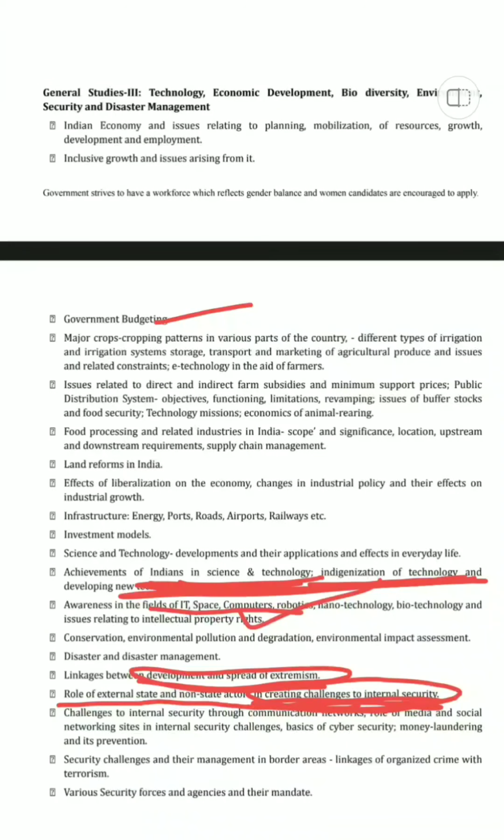Then challenges to internal security, communication networks, role of media, Aaj Tak, whatever it's doing, and how Republic played a significant role in this case. So role of media is important. Then social networking sites and internal security challenges, basics of cyber security, money laundering and its prevention. So here comes ED, and in all this internal security comes CBI, then we also have NCRB, we just saw all of that. Role of media is important.